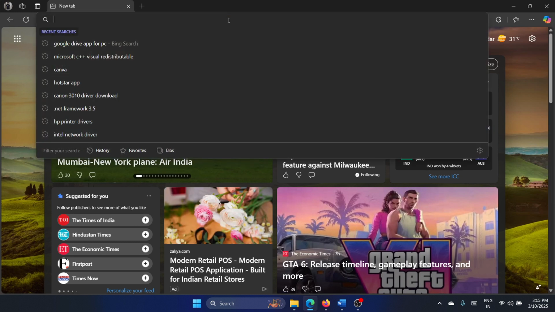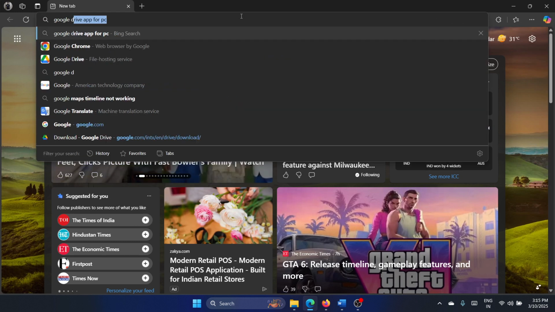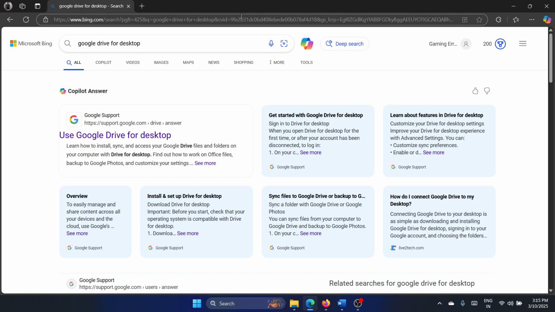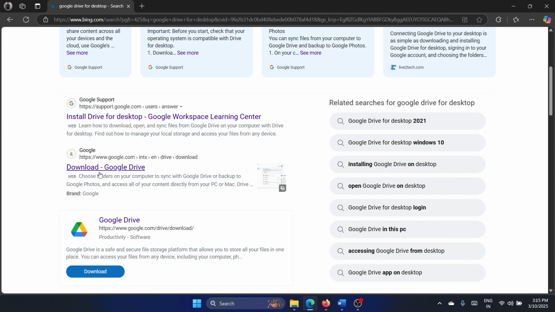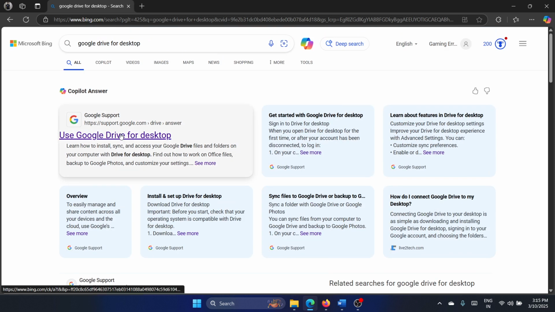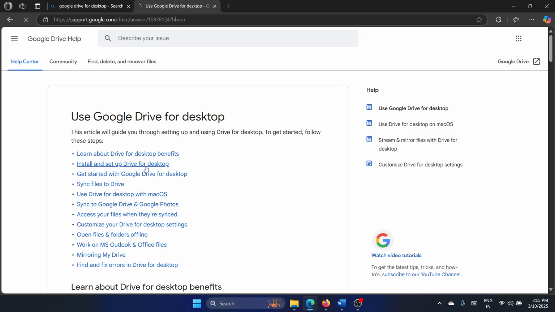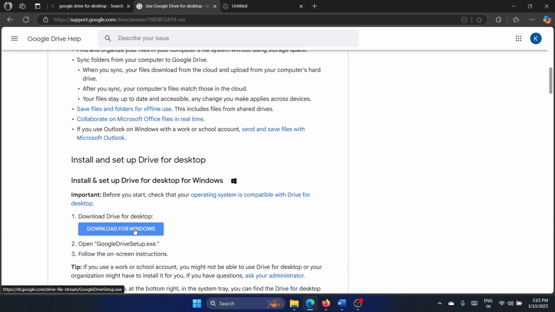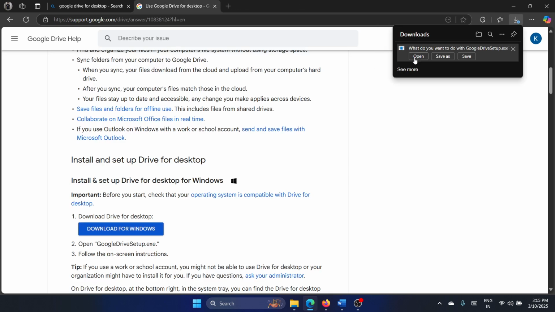Search for Google Drive for desktop. Hit enter. Now you have to go to this option, Use Google Drive for desktop, and you may find this download link here. So click on download for Windows and then click on open.